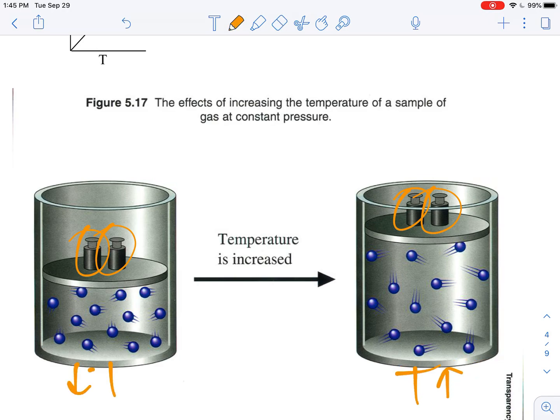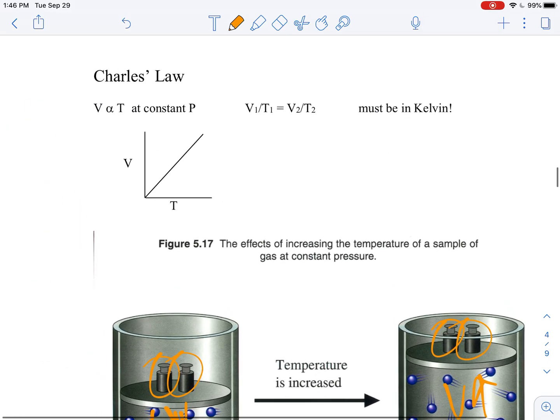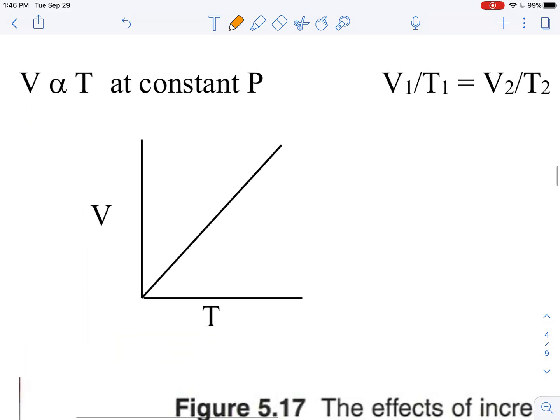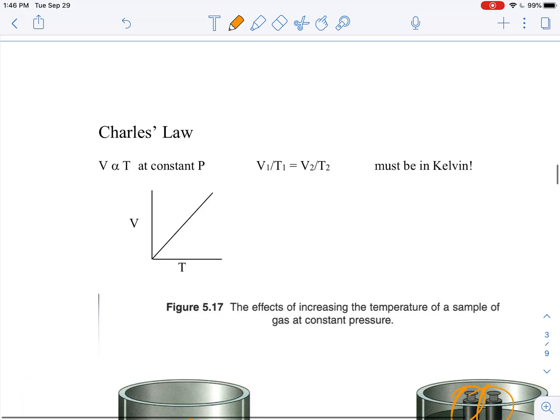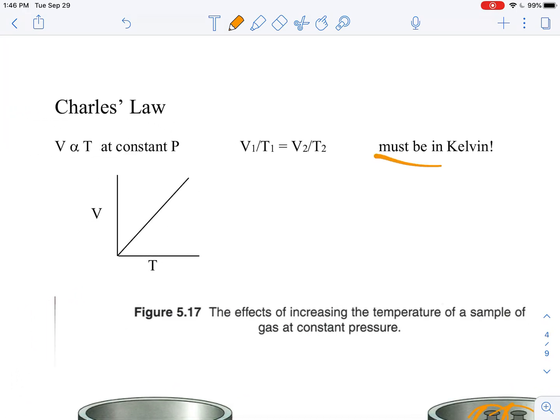And this is low temperature. Temperature is going down. When the temperature is high and the temperature has gone up, the volume is also high. This guy here, the volume is very low while the temperature is low. So that is a direct relationship here, volume and temperature from each other. Now the only thing is here that this temperature must be in Kelvin.